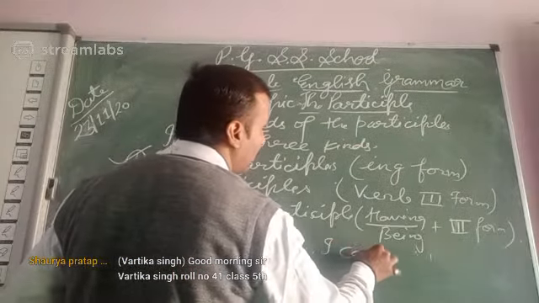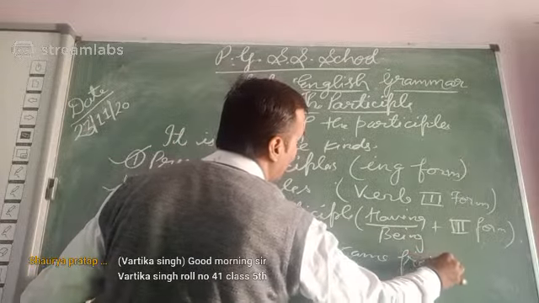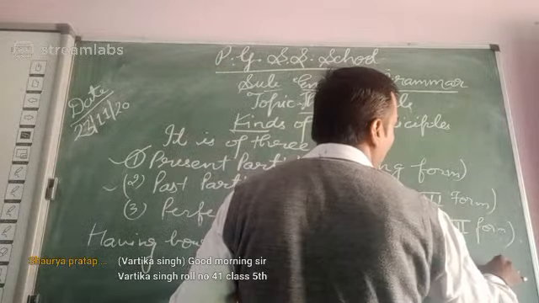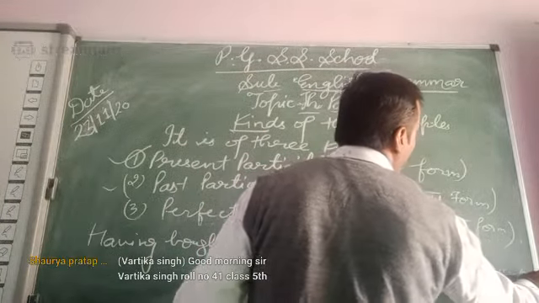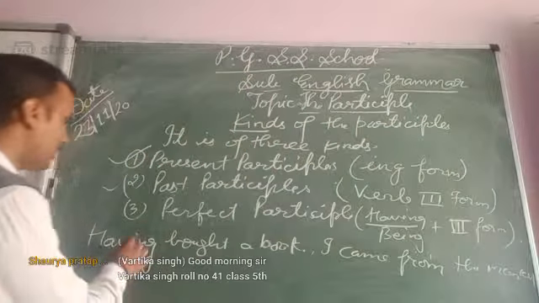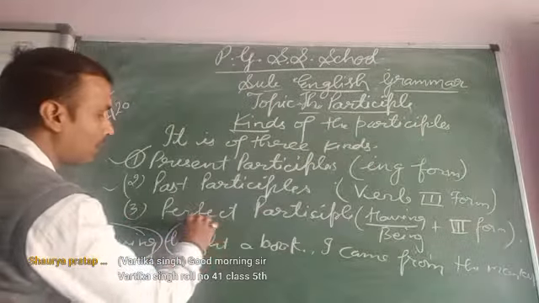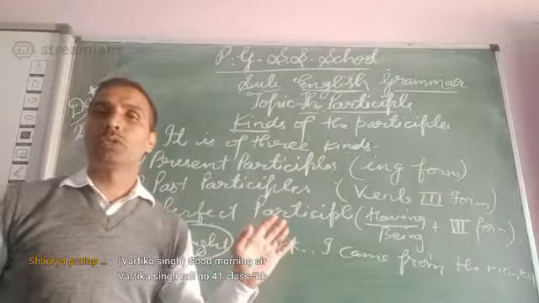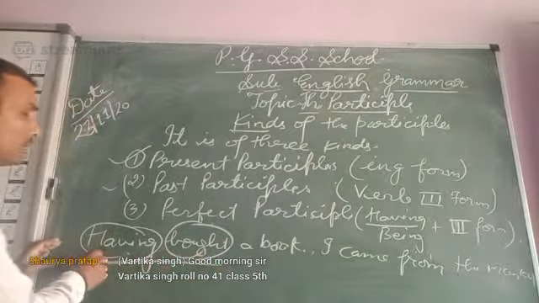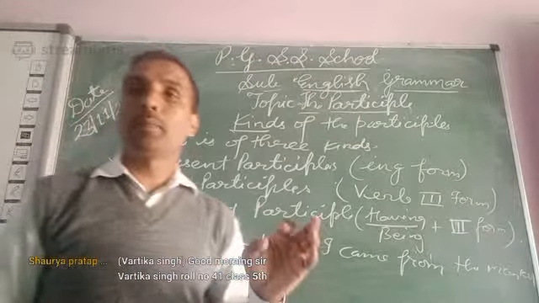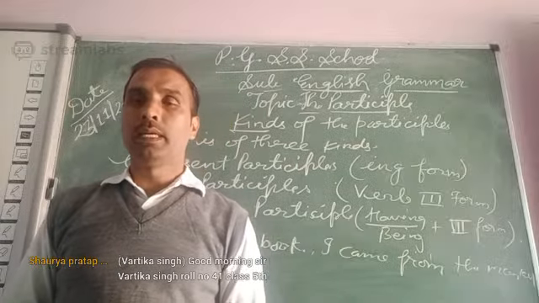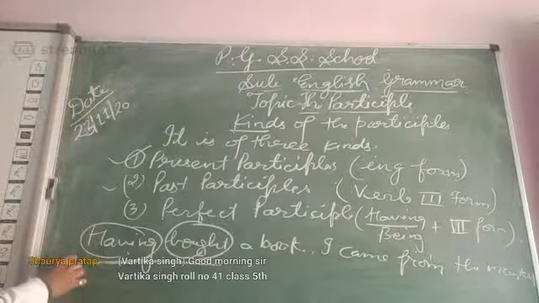So here you can see that after having, the verb third form is given. So these two words are perfect participle. Clear?